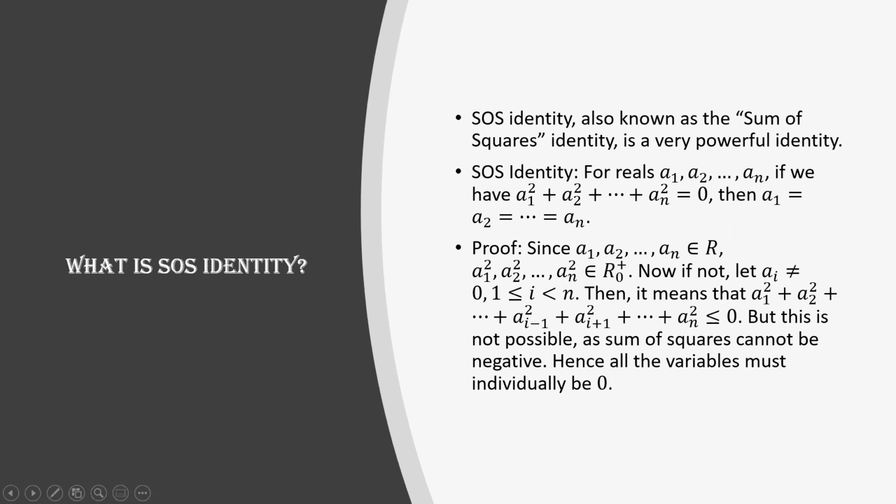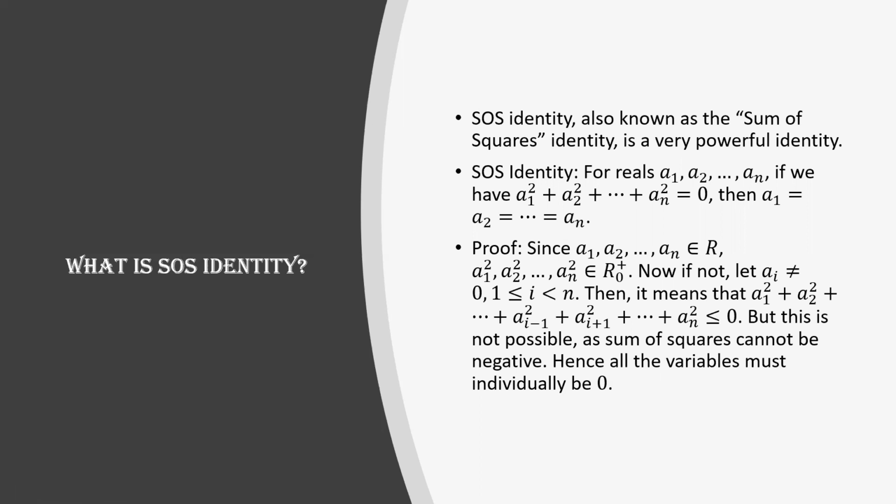Now there's a catch here. All the squares should be positive, so individually all of them are positive. A positive number plus a positive number plus a positive number, however many times you take, the result is obviously going to be a positive number. But in this case, we are getting that it is less than 0. I think I need to take out that less than or equal to. This is strictly less than 0, which means it is not equal to 0 also. But this is not possible because, as I said, a sum of squares cannot be negative.